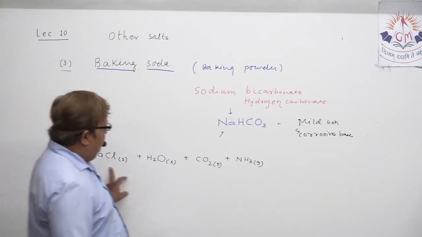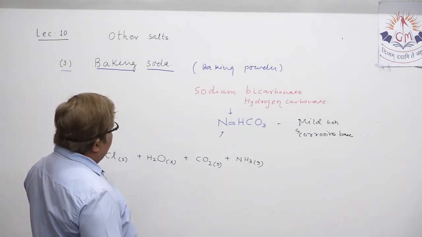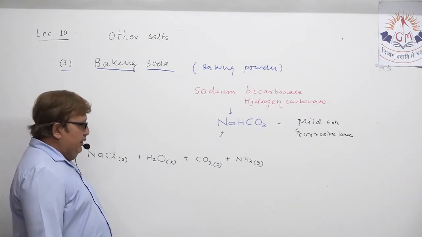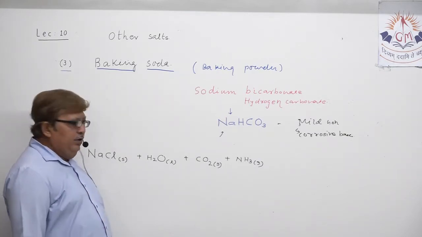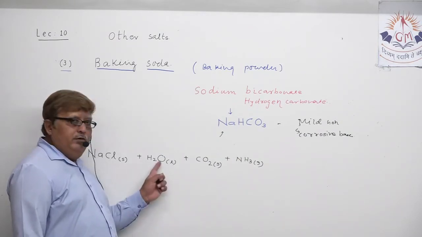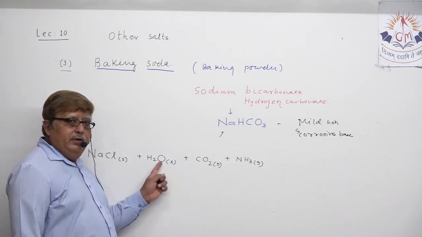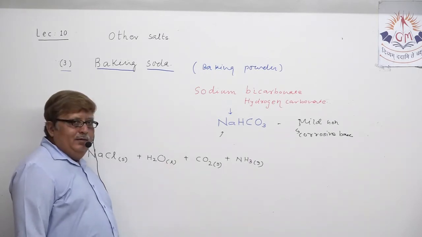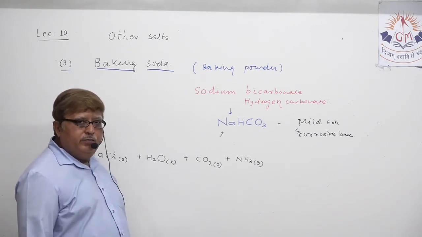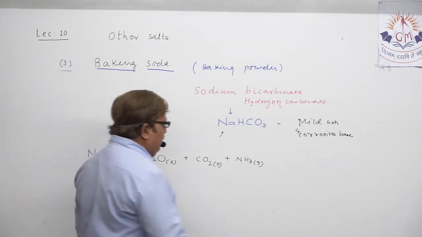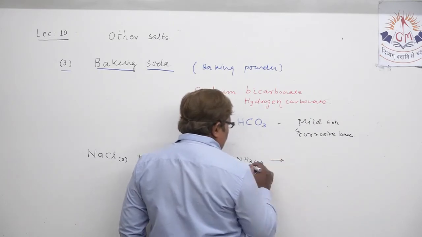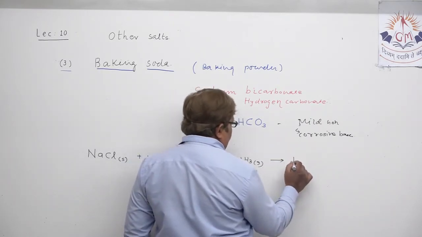First you just see the four raw materials for the production of baking powder. Sodium chloride solution is prepared and through it carbon dioxide gas and ammonia gas is passed. Due to the reaction between all these raw materials, two products are obtained.